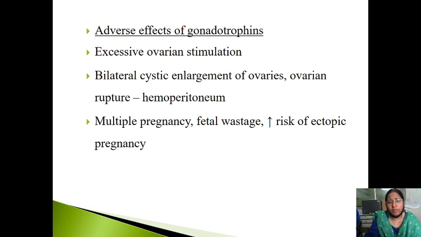Why? Because ovarian stimulation will be more, due to which there will be more follicular formation. Because there is more stimulation of the ovaries, the ovaries get enlarged. Then they go into cystic enlargement, and because the ovaries have enlarged to such an extent, they can lead to ovarian rupture and hemoperitoneum. Then multiple pregnancy, because more follicles can go into the mature stage, that's why they can have multiple pregnancy.